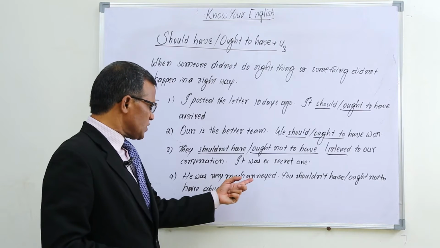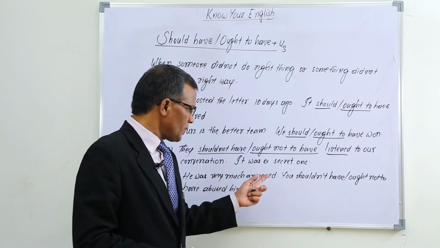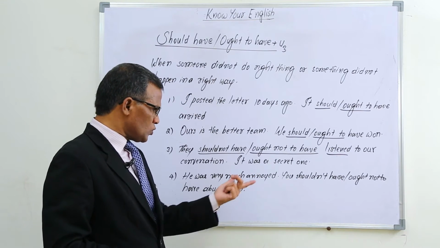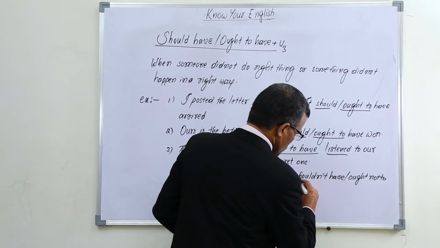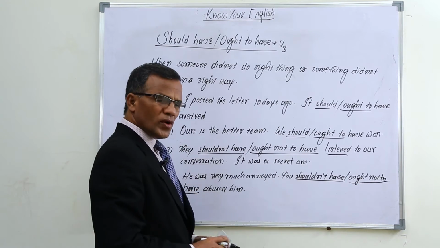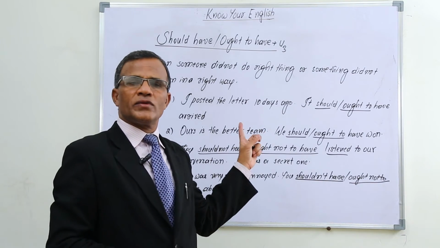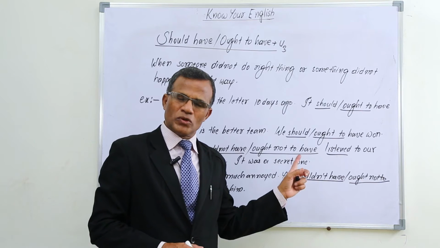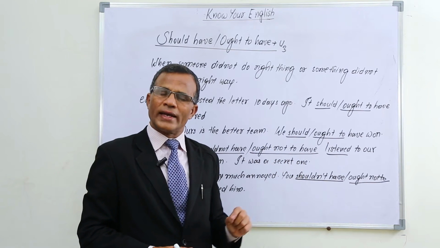And he was very much annoyed. Some person was very much annoyed. So for that I can say you shouldn't have or you should not have abused him. Should not have or ought not to have. You should not have abused him. As you abused him, he was very much annoyed. But you should not have abused him. You ought not to have abused him. Something went wrong like that.